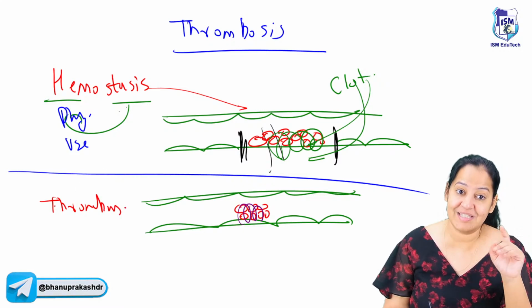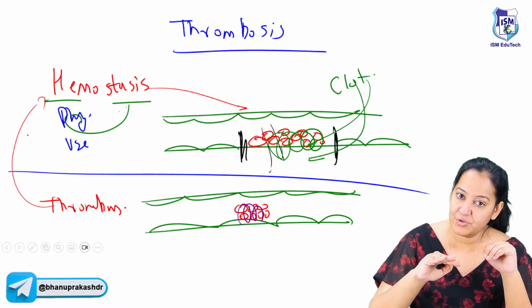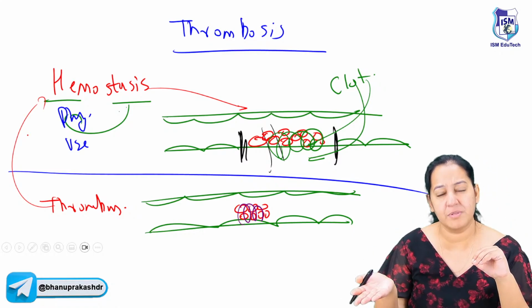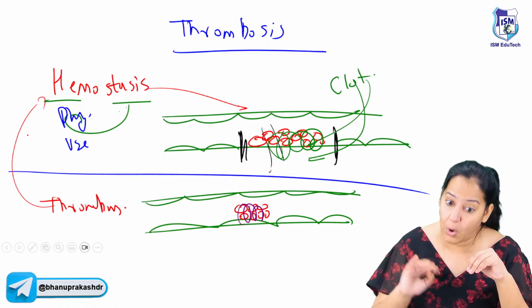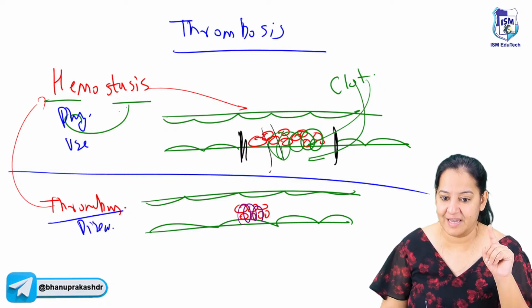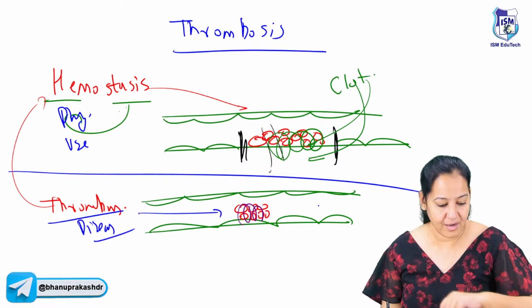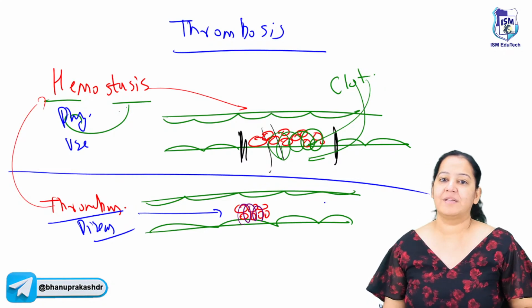The composition is the same as that of a clot in hemostasis. But the only thing is, hemostasis occurs with injury, thrombosis occurs without injury. So it is not physiological, it's pathological. It's a disease and it's harmful for humans because it is obstructing the blood flow to some organ. Got my point? So that is the thrombus.